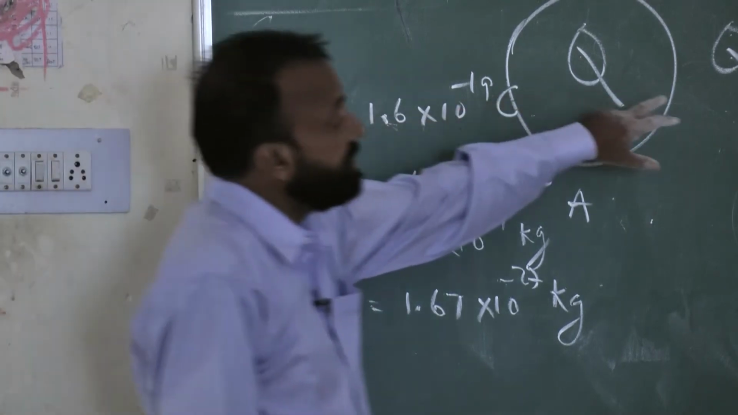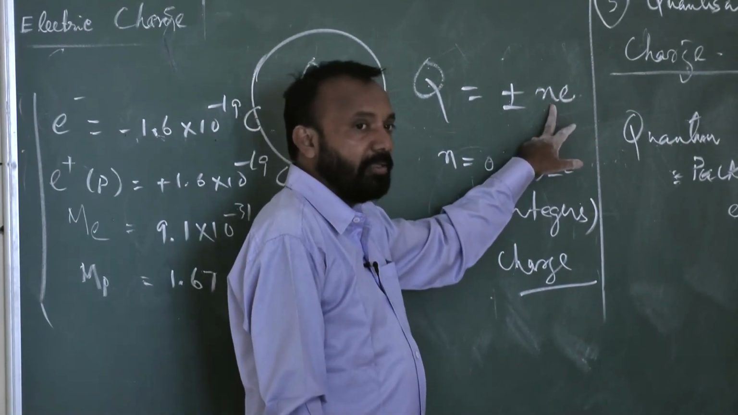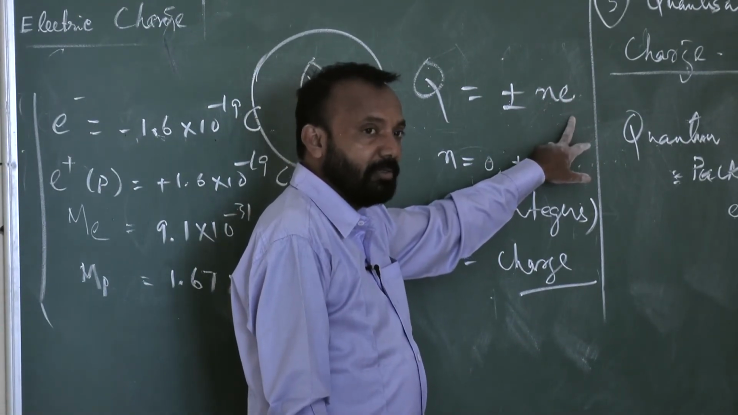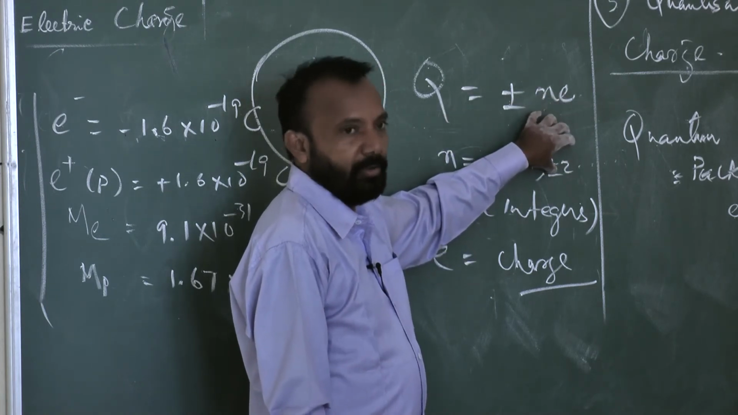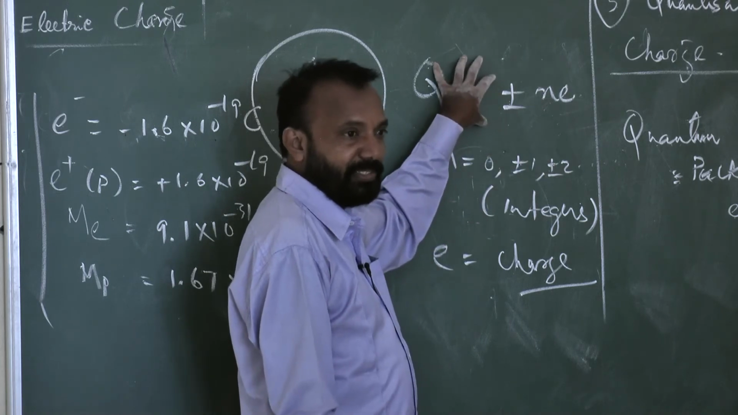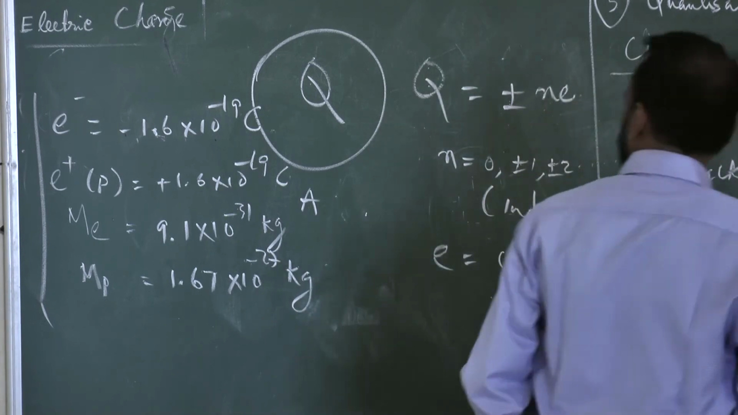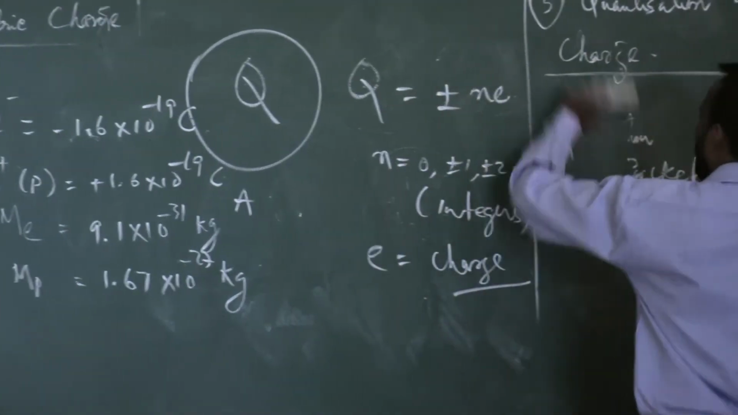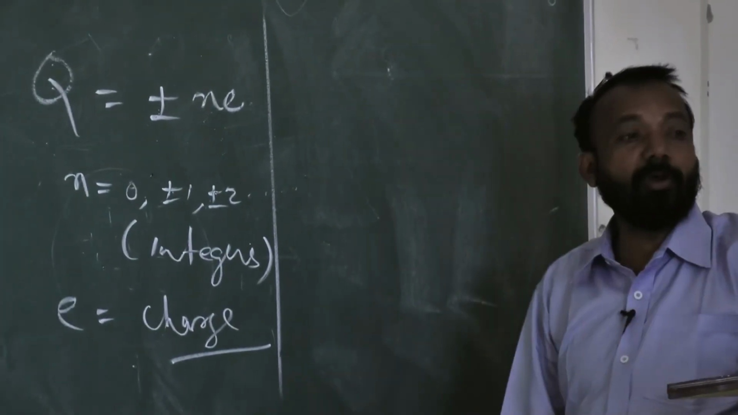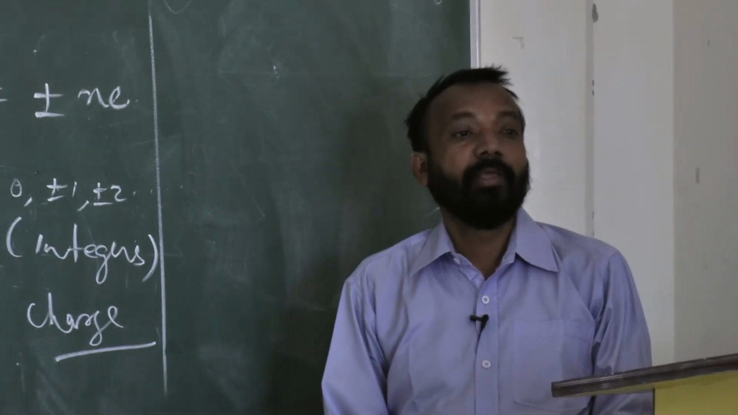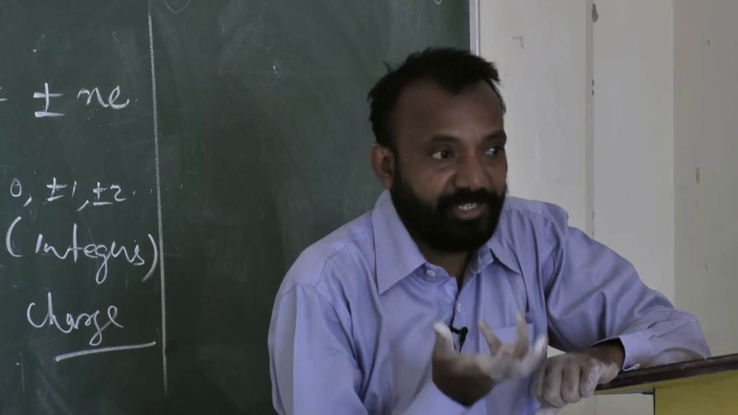In case of quantization, Q is equal to plus minus n e. So n is the number, e is the magnitude of charge. So in a body, how many electrons are there? We can calculate it. If Q amount of charge is present in a body, then how many electrons are present? We can calculate accordingly. That's why this is called quantization of charge. Quantization of charge means the amount of charge present in a body is available in a quantum form, or can be quantized.